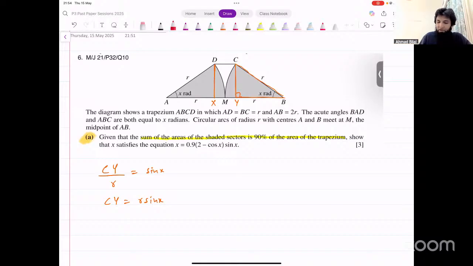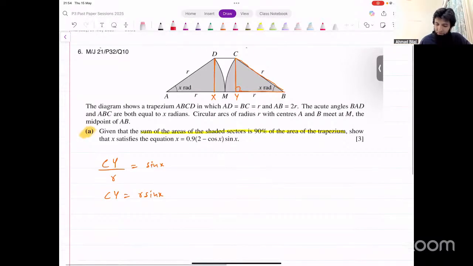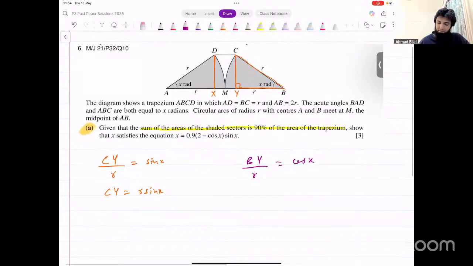We can find BY, for instance, using cos. We can say BY over the hypotenuse is equal to cos of X, right? BY over R is equal to this, then BY is equal to R cos X. Now, if that is R cos X, we know this length is R cos X now. If that's R cos X, then this length is also R cos X.